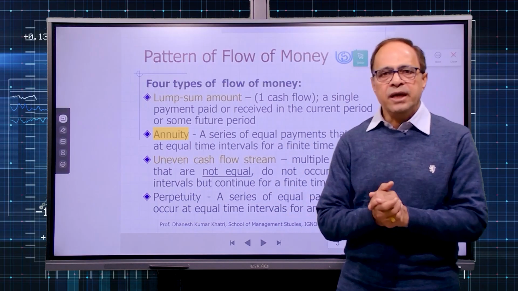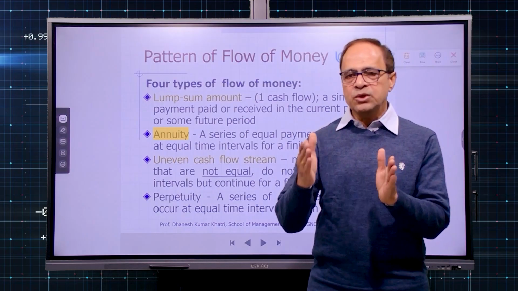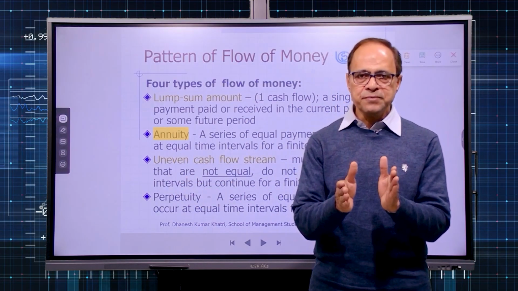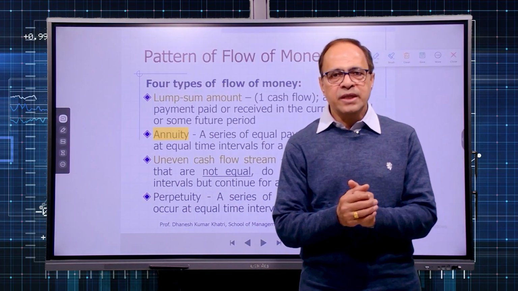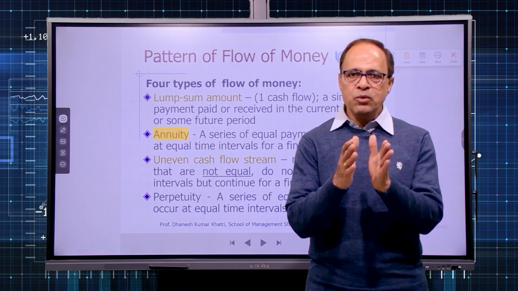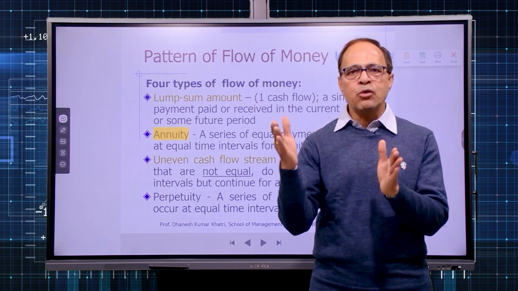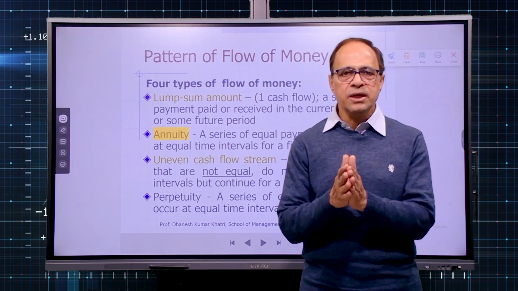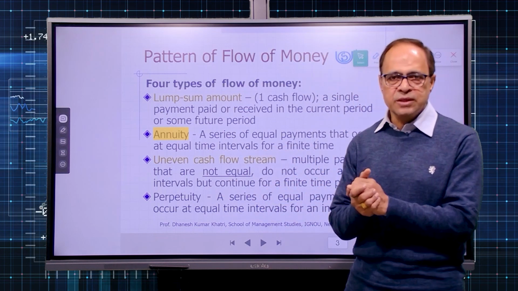Then we have an annuity. An annuity is a series of payments which continues for a definite time period with regular interval. Then we have uneven cash flow stream. That is, we are getting an amount year on year or month on month, but every time the amount might change. Amounts might not remain the same year on year or month on month. So that is an uneven series of cash flow streams.